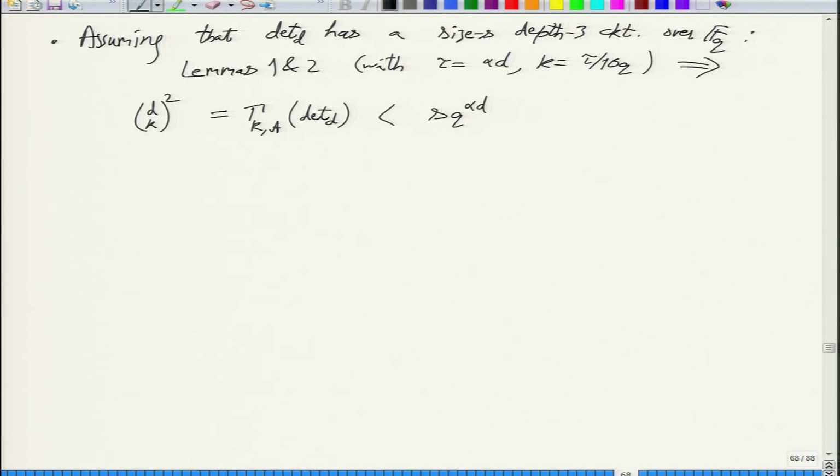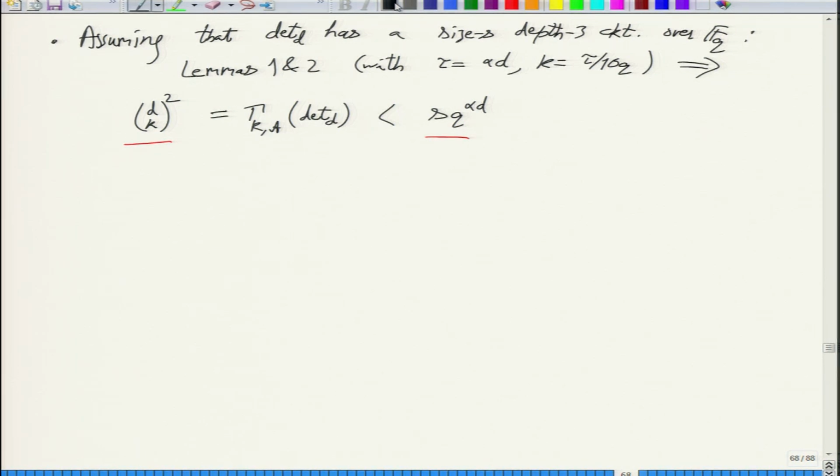We get this. And now look at the endpoints. So you will get that S is greater than D choose K whole square times q to the minus alpha D.